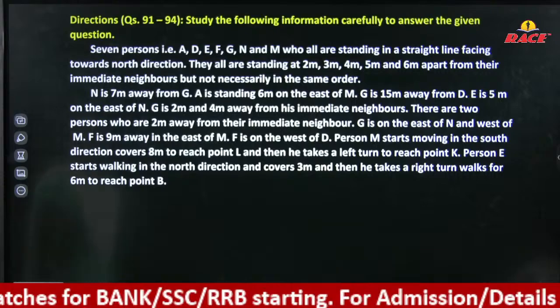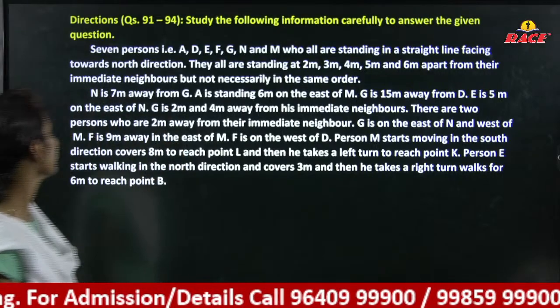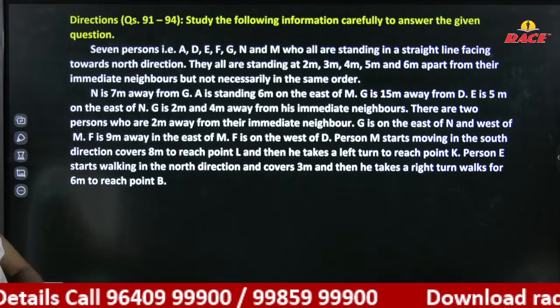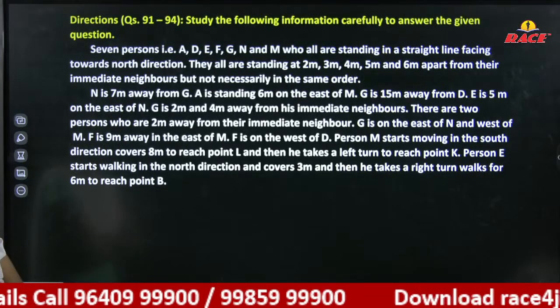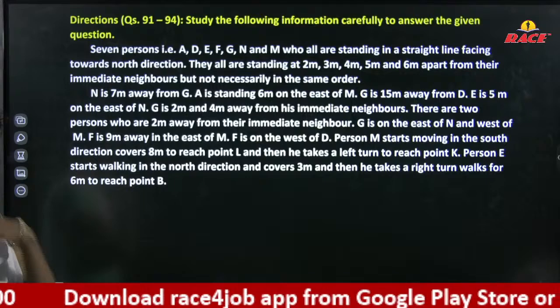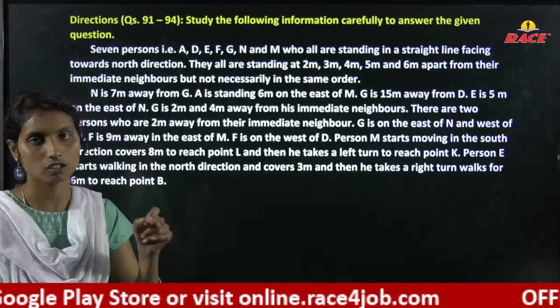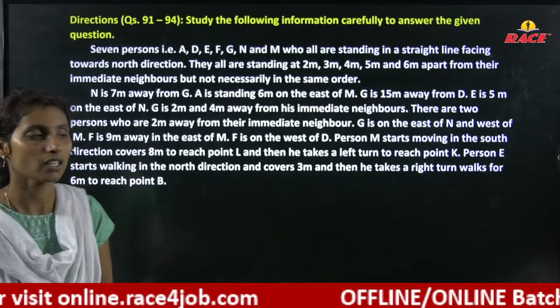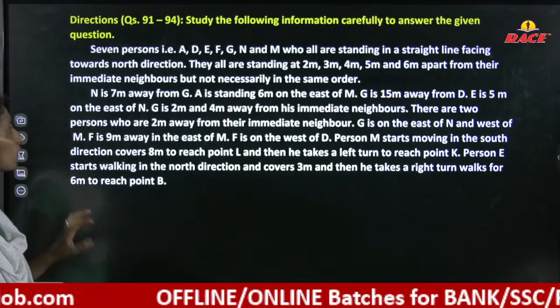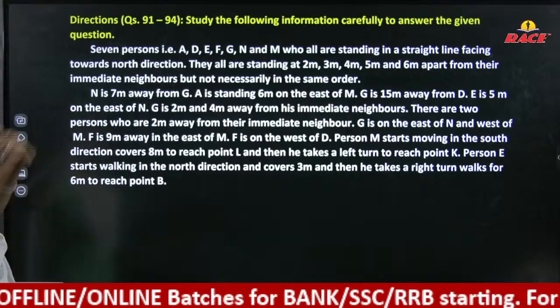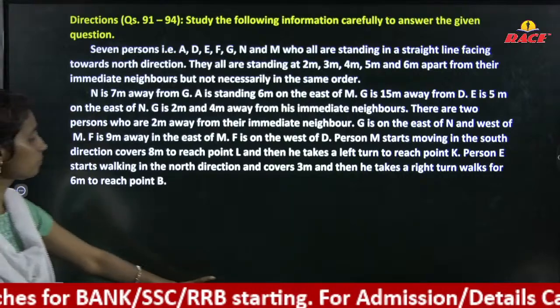7 persons are standing on a straight line facing towards the north direction. They all are standing at okay. Here we need to arrange the persons, and also we need to place how much distance there is between them. Right. Try to solve. And the question starts from here.